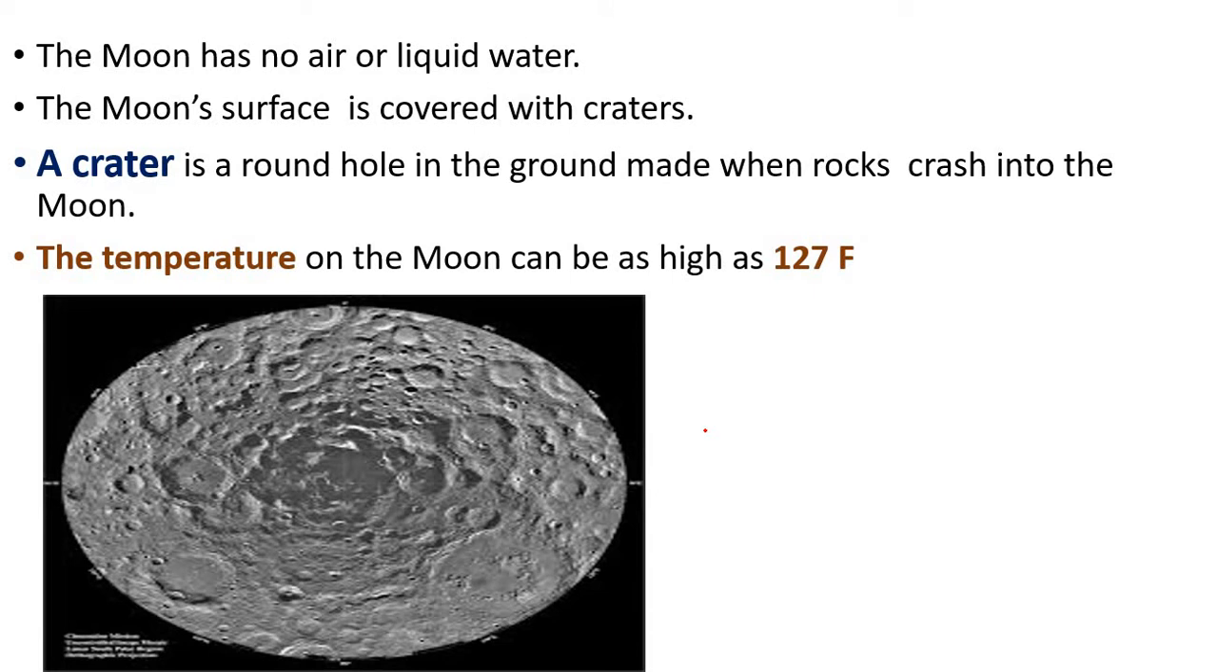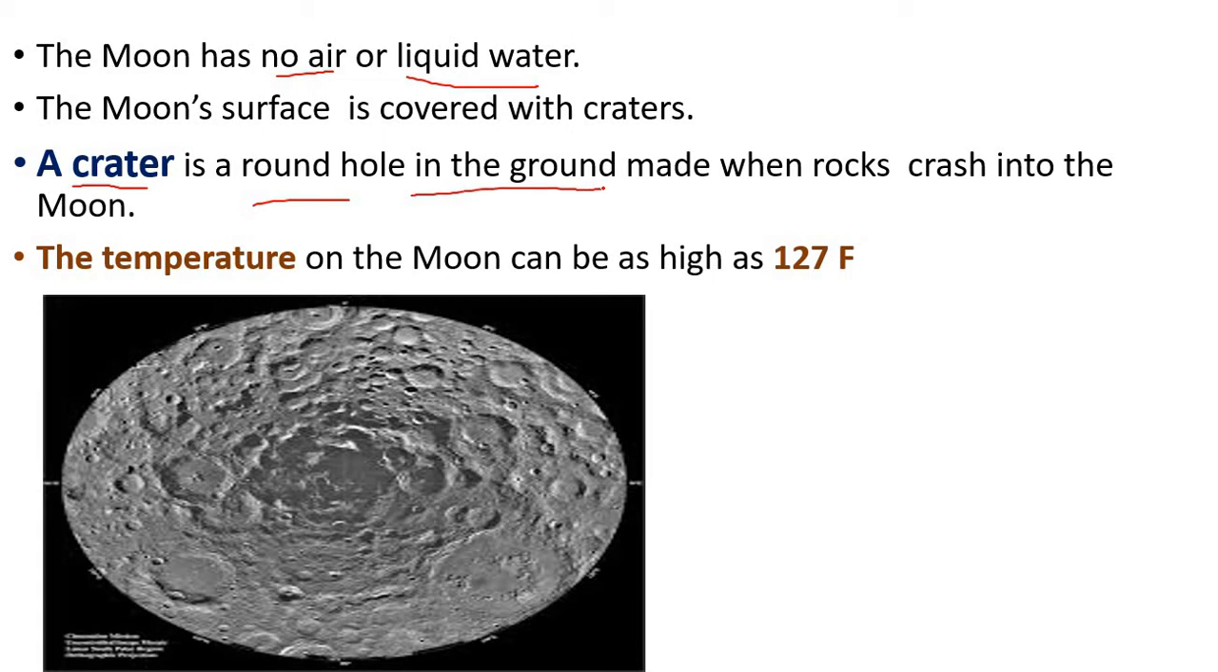We also mentioned that moon has no life. It has no air or liquid water, and these things are very important for life. We can't live without air or water. If you look closer here to the moon's surface, you will find big holes. Remember, we took it before? They are craters. Craters are these big holes on the surface of moon. They are round holes in the surface of moon.